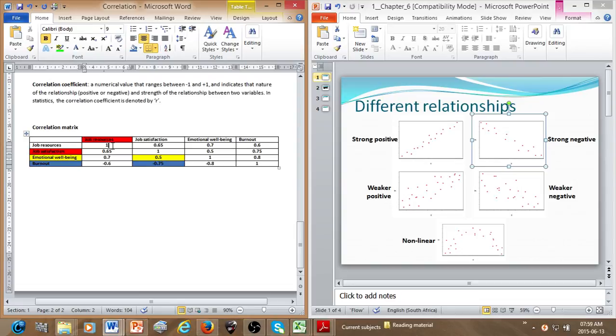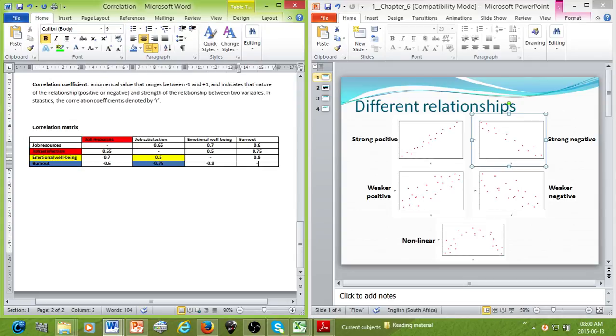So that's why a lot of the time in an article, researchers will just place a dash like that where the two variables are the same variable, where it intercepts itself on the table, such as, for example, emotional well-being and emotional well-being. They intercept each other here, and they will have a perfect correlation. Like the whole point over here is that you cannot really measure a variable against itself if it's the same thing. So therefore, researchers don't enter those correlation coefficients into the matrix.